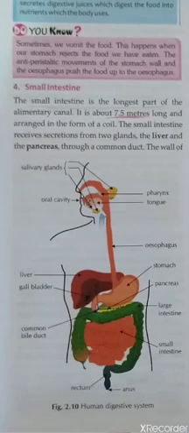After digestion of food takes place in our mouth, your food enters the esophagus, that is your food pipe. Chewed food is then pushed into this food pipe, and just remember that no digestion takes place in the food pipe.